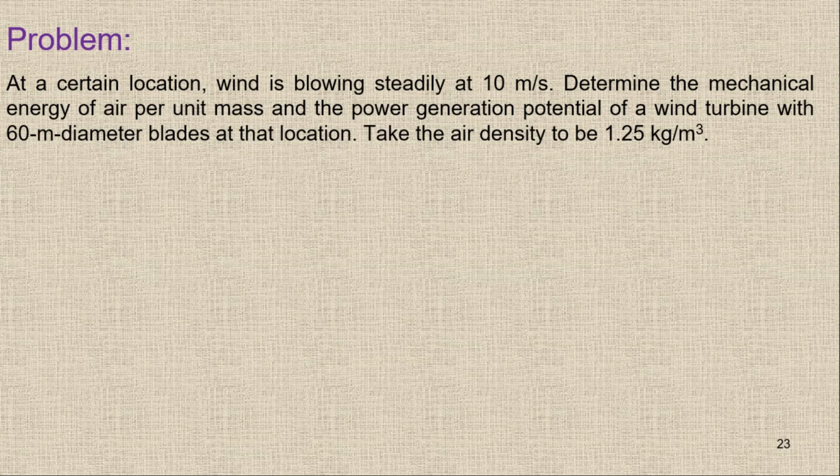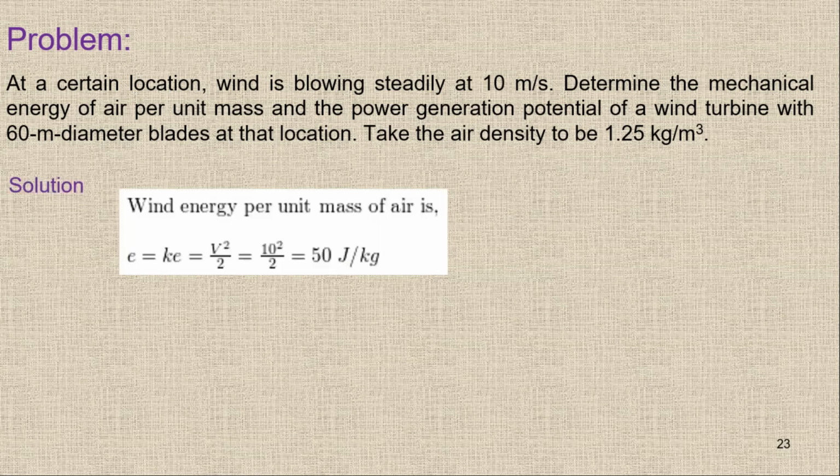In this question, basically we are using the wind turbines to produce the power, and for wind turbine we have air which is moving at a speed of 10 meter per second. So in this case, the mechanical energy is only due to the kinetic energy. There is no potential energy involved to rotate the blades of the wind turbine.